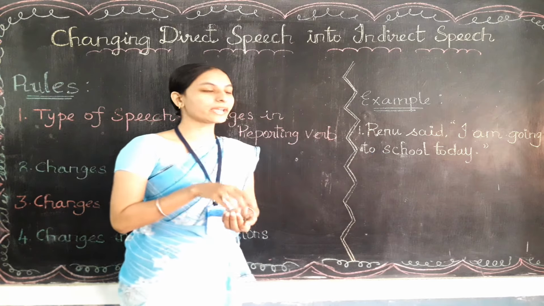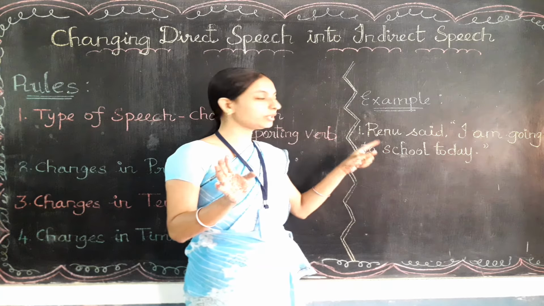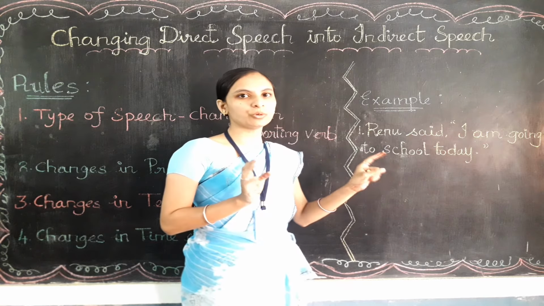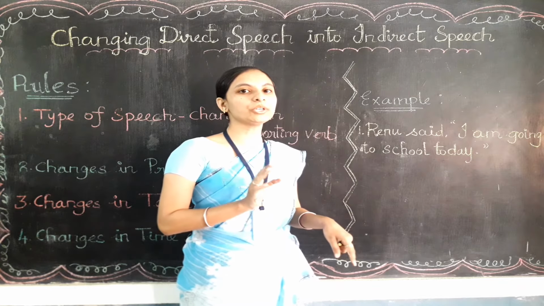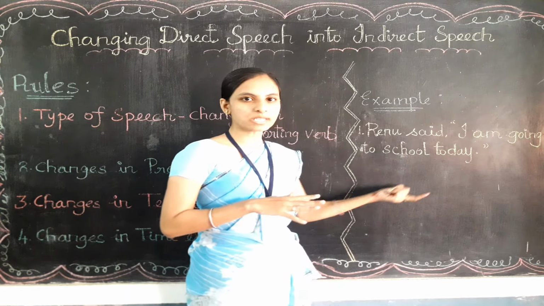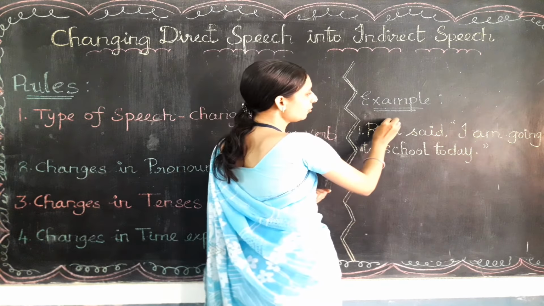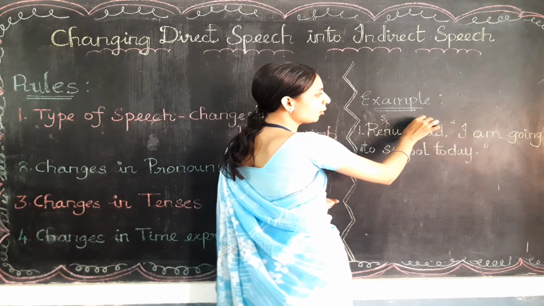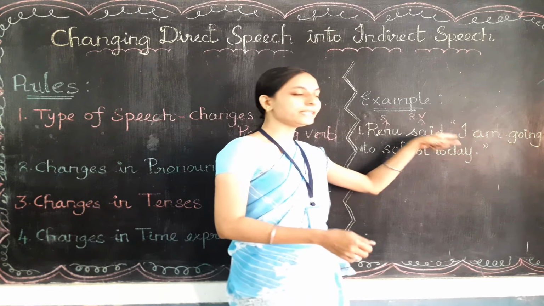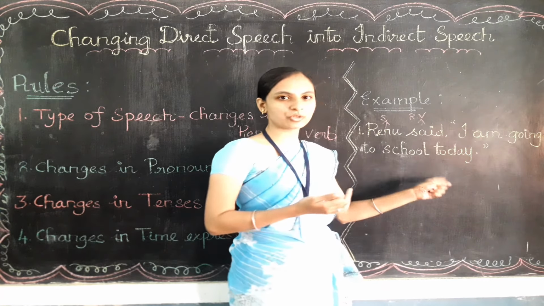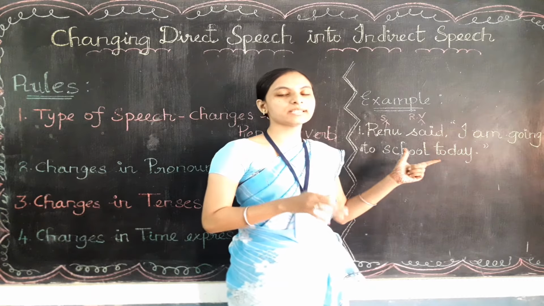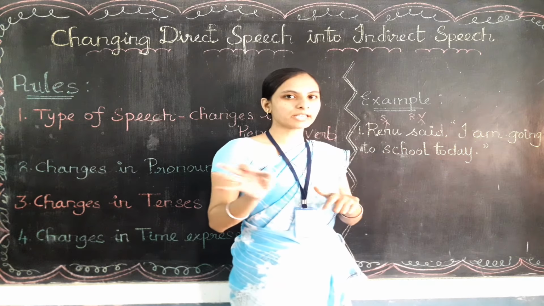So I will tell you again. Here is a direct speech example: Renu said, "I am going to school today." This is the direct speech. Here Renu is the speaker, and said is the reporting verb. RV stands for reporting verb. She is talking about herself: "I am going to school today." You can see the inverted commas. This all shows that it is in direct speech form only.